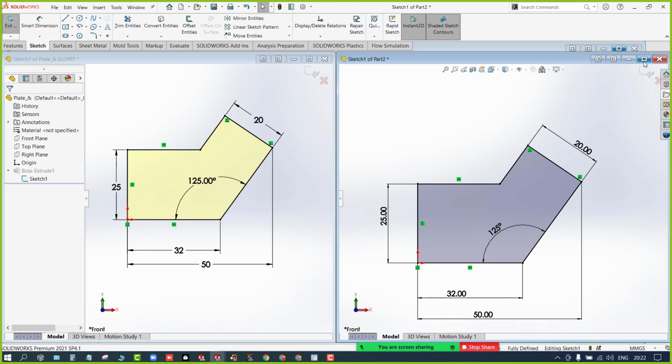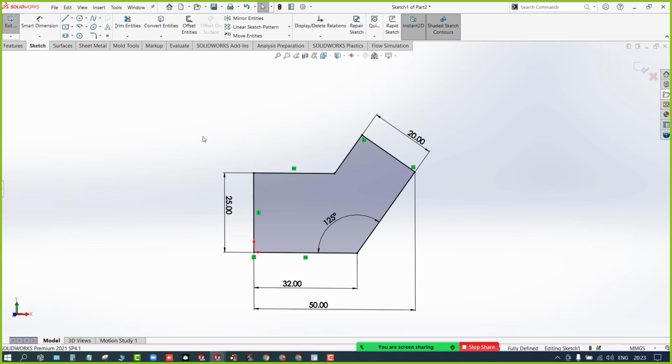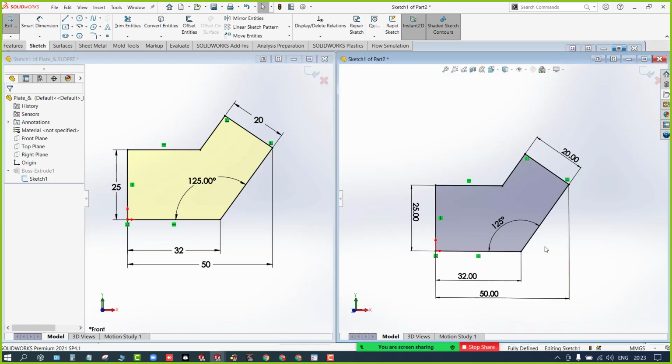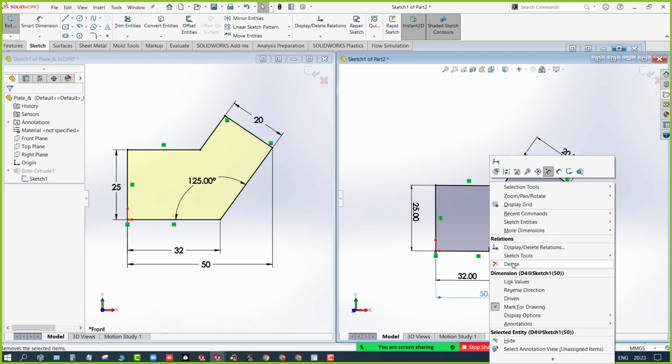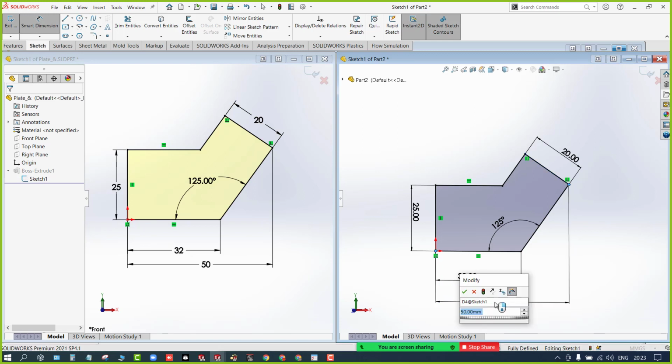Any doubts up to here? So the 50 dimension, can you show it again? Okay, just right click on this dimension and delete. Select the Smart Dimension tool, select this point and this point. Drag it downwards. Clear?